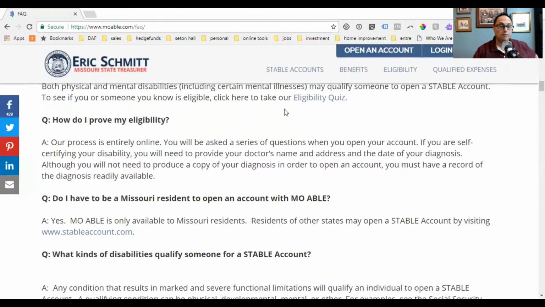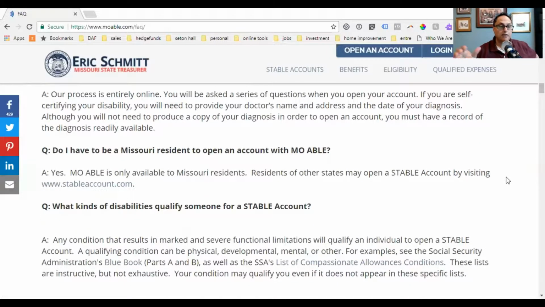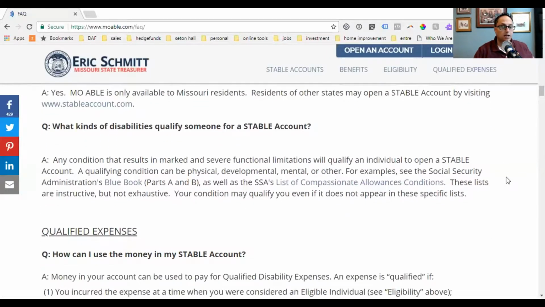If you don't live in Missouri, then you cannot open this account. It's important to know that there are some states like Missouri that only make their plans available to their residents. There are a number of states around the United States that open up their program to non-residents. That's something you should know.